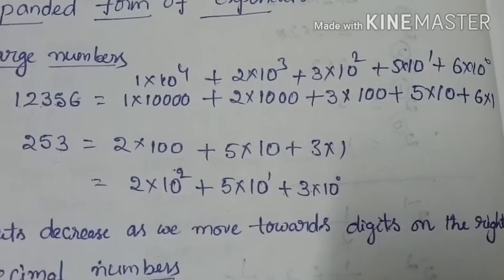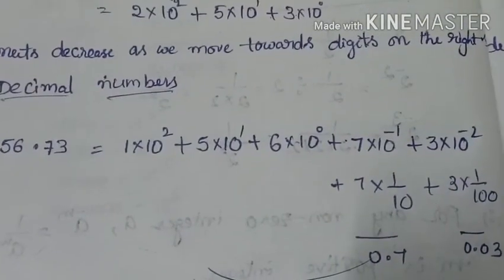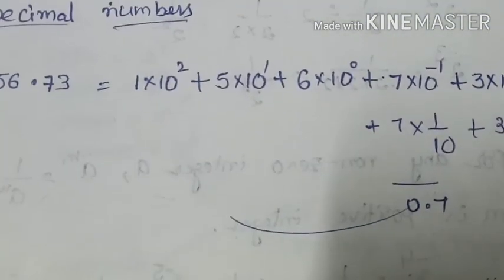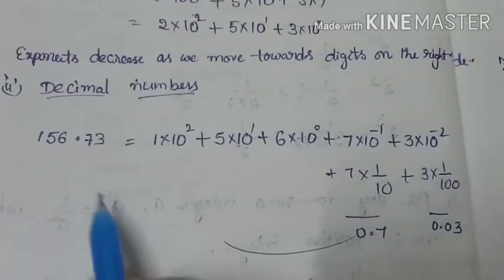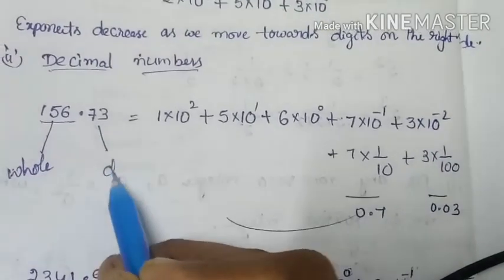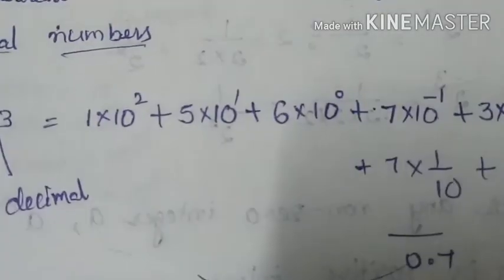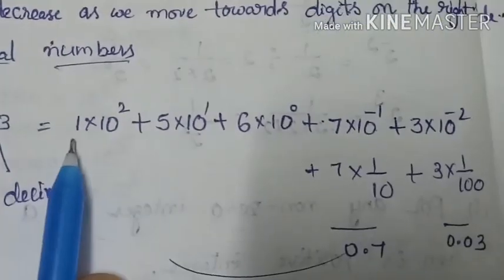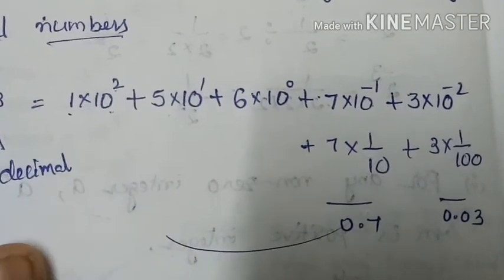Next one, how to expand decimal numbers. Let's see one example. Here 153.73. Here this one is the whole part and this is the decimal part. So the whole part you should expand as usual. Okay, that means like 156, how can you write? 1 into 10 power of 2 plus 5 into 10 power of 1 plus 6.